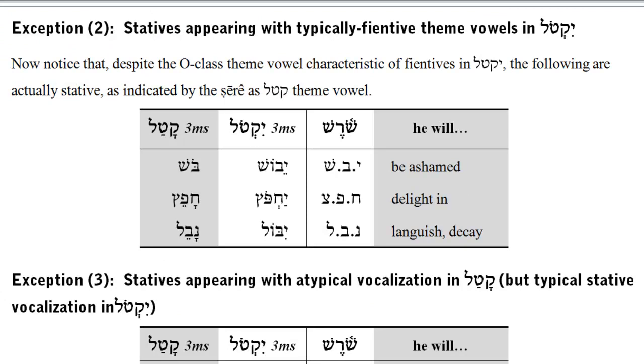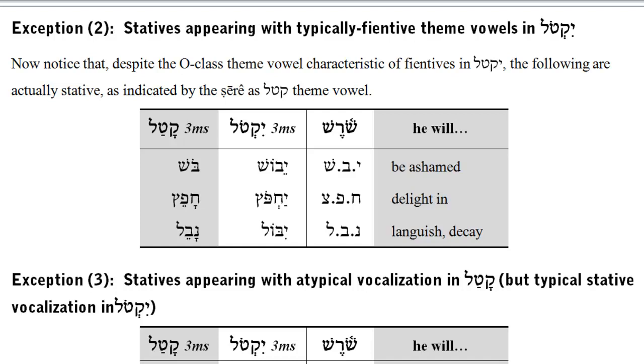Exception 2, statives, appearing with typically fientive theme vowels in the ictal. Here then is just the opposite of exception 1. Now we have verbs which are actually stative. Nevertheless, they are using a holum or a holum vav to signal the theme vowel. And so we have yevosh, he will be ashamed. This is stative, and yet it does not have a patach theme vowel. It uses a holum vav.